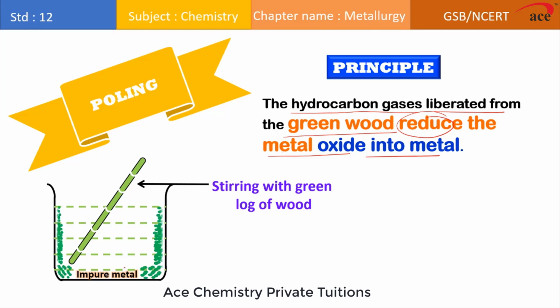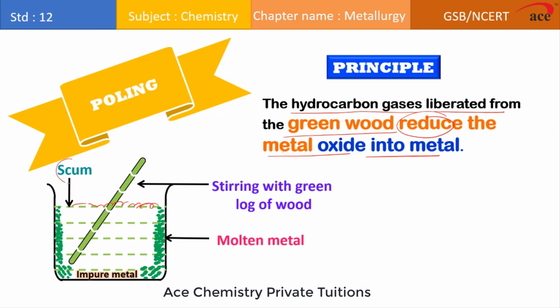At the end of the process, all the molten metal is collected near the bottom of the container, and all the impurities get collected onto the surface, which we refer to as what, scum.